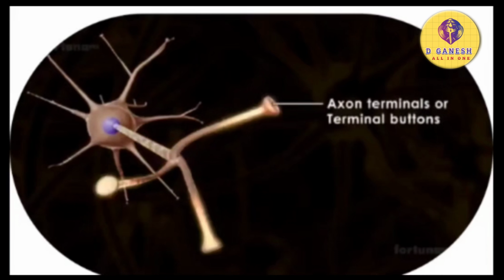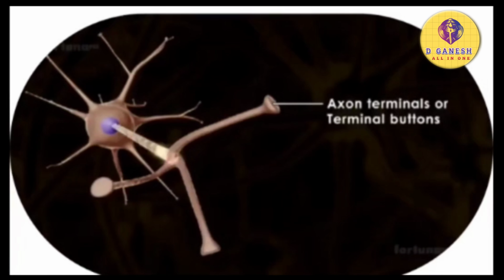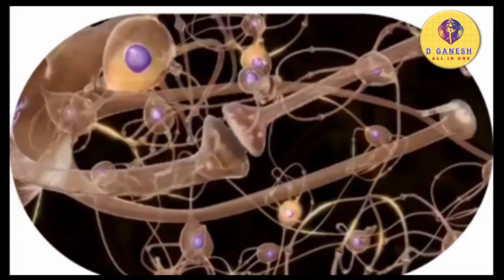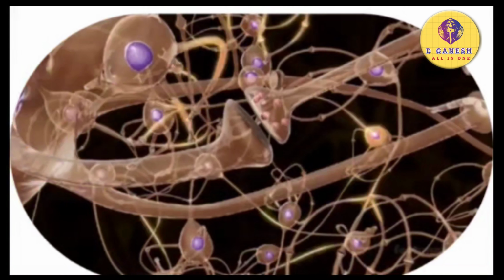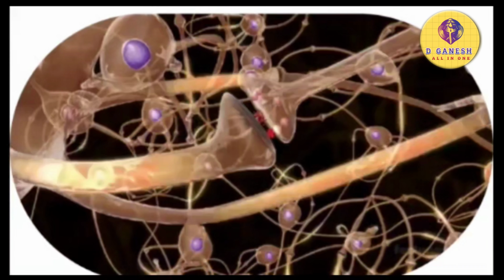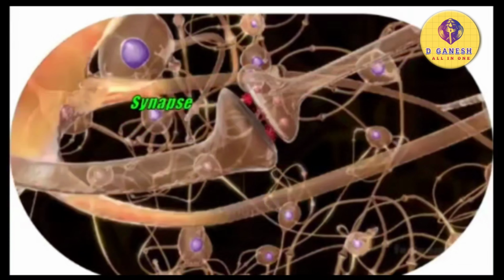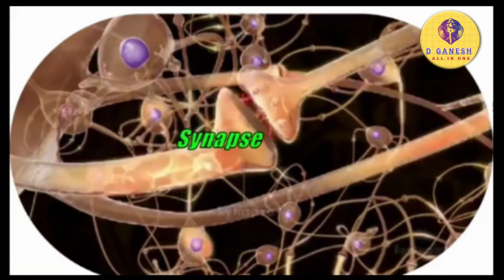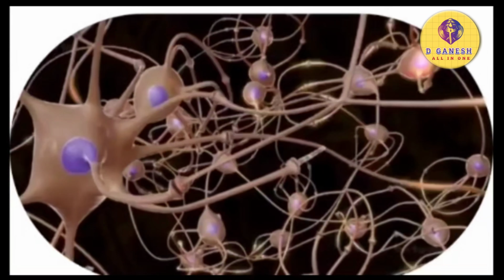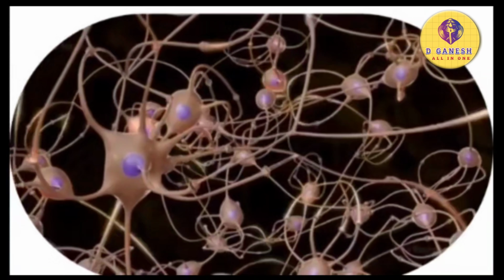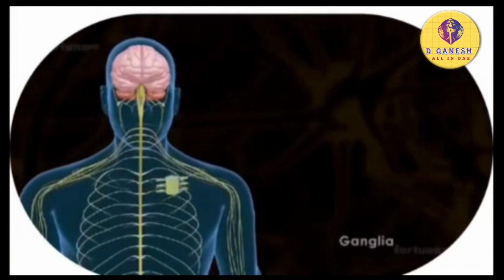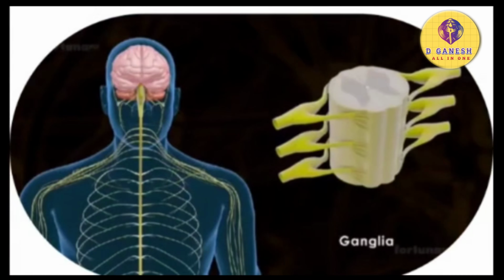Axons end in short branches with swollen tips known as axon terminals or terminal buttons. At the tip of axon terminals are synaptic knobs, which help to transmit impulses between axon terminals and dendrites along a tiny gap known as the synapse. Together, axons and dendrites form bundles of nerve fibers, commonly referred to as nerves. Clusters of nerves are known as ganglia.